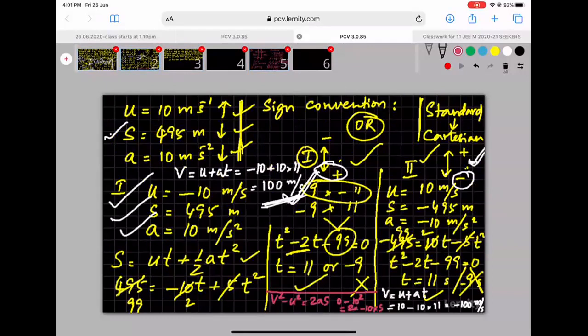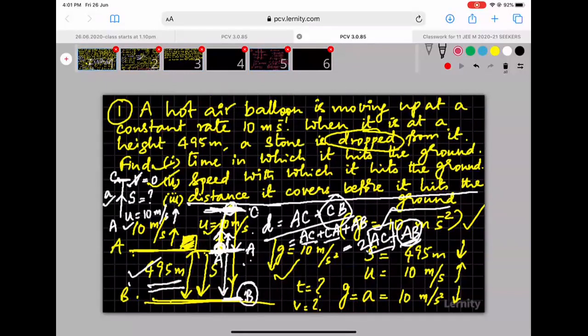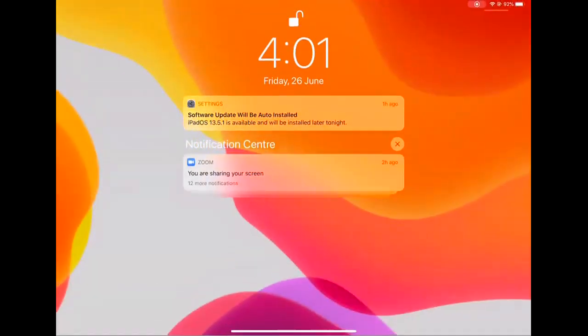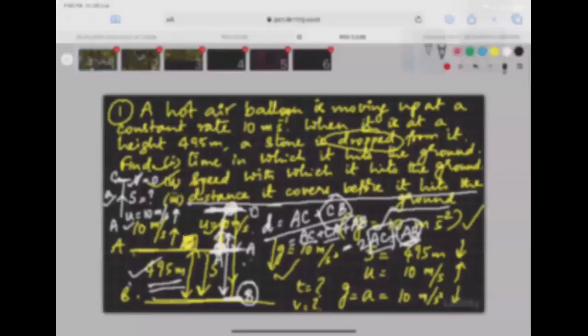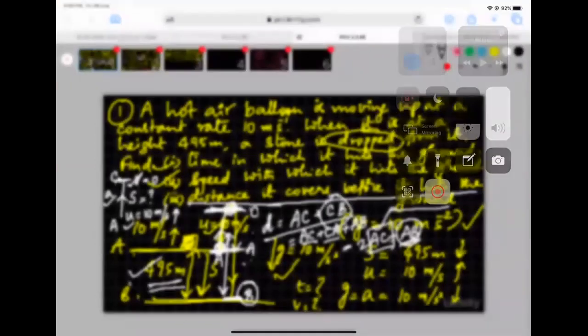So maybe take a screenshot here. Even if I want, I'm not able to take a screenshot. Okay.